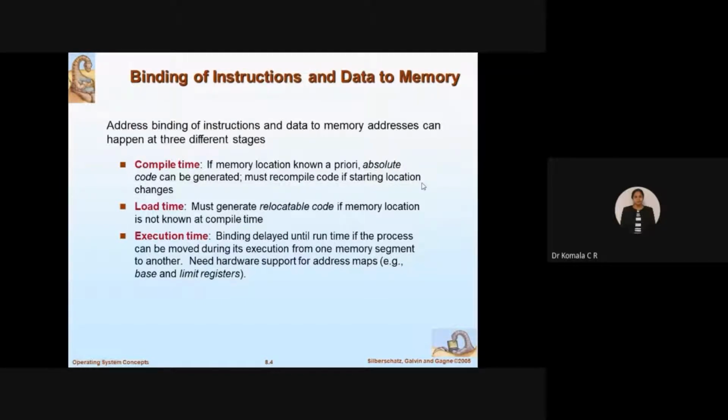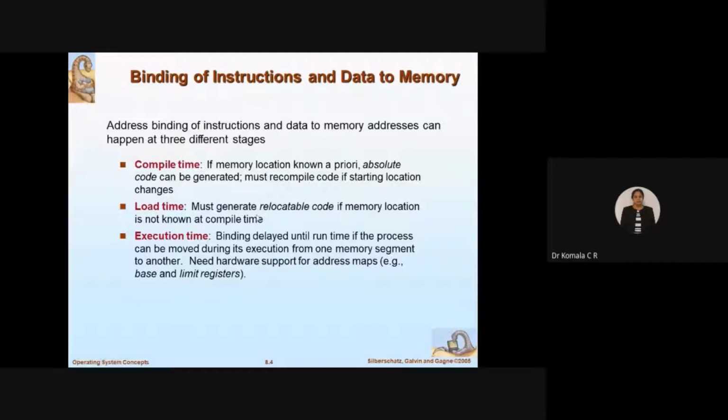If it is not going to change, then it is not necessary to recompile. Once you have compiled, you can continue with the execution. So indirectly, before the execution, you check whether your program is ready with the correct starting address in the memory location. That's what we do here.